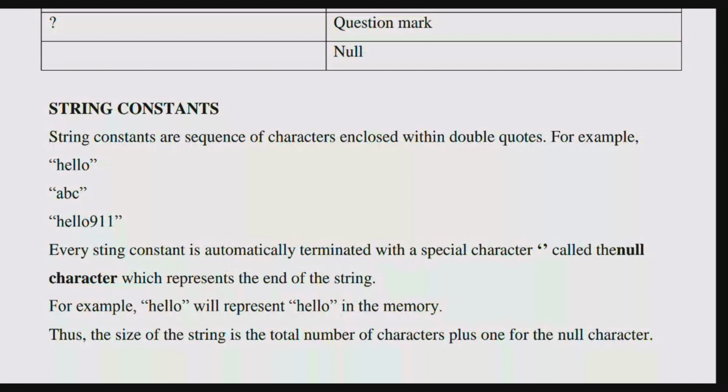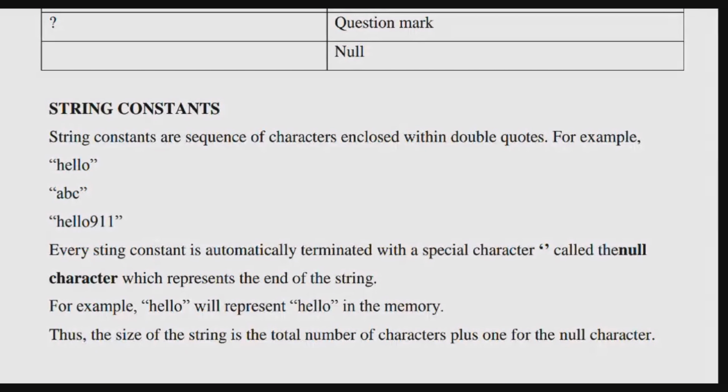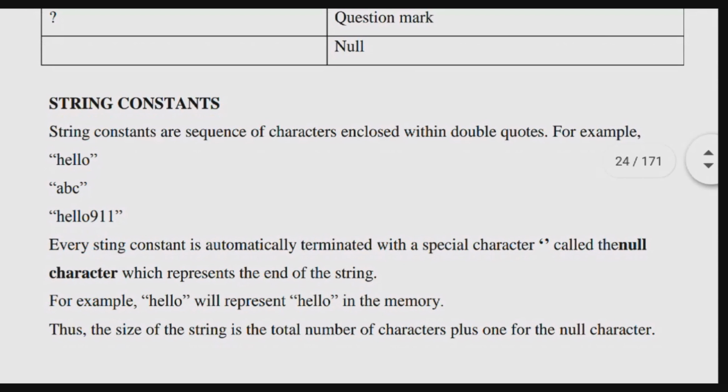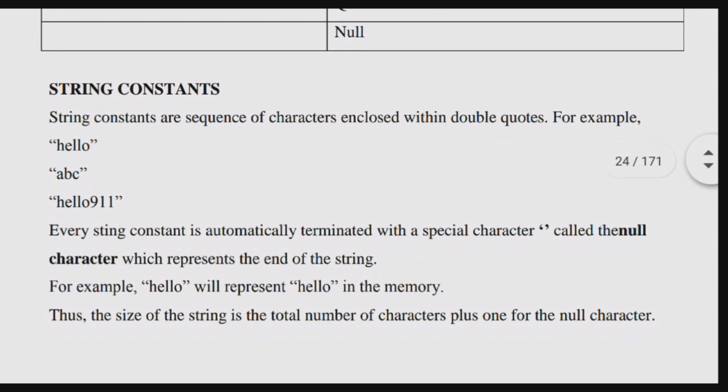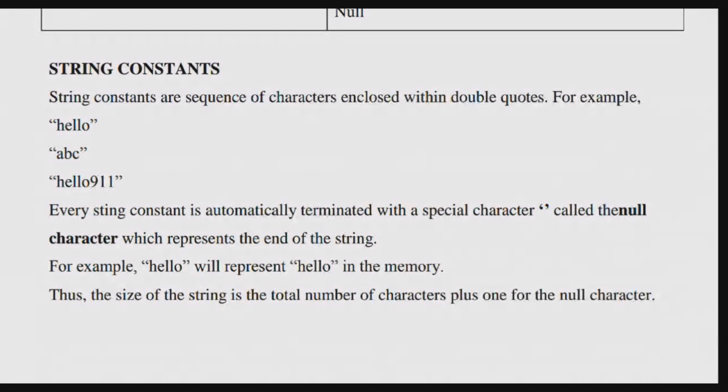String constants are sequences of characters enclosed within double quotes. For example, "Hello", "ABC". We can call it a string constant. If you use double quotes, that is a string constant. If you use single quotes, that is a character constant. I repeat, single quote means a character constant; double quote means a string constant. So "hello 911" in double quotes is also a valid string constant.